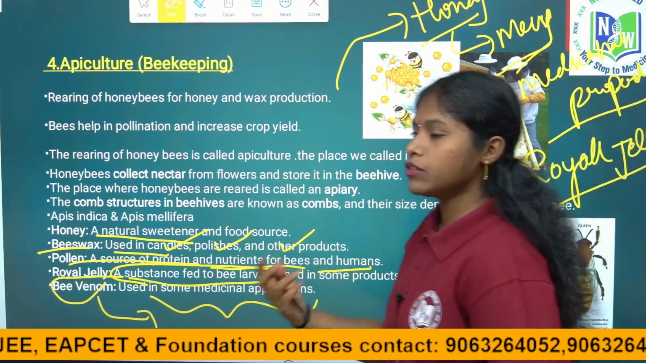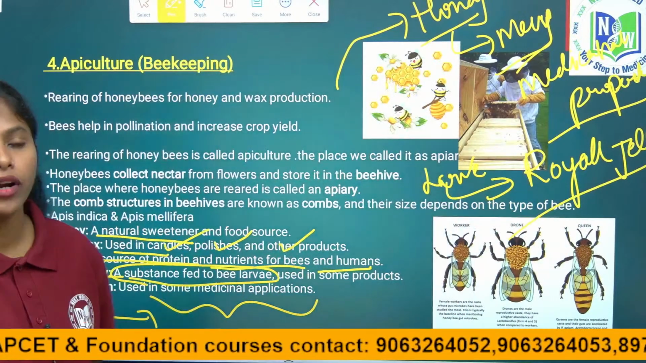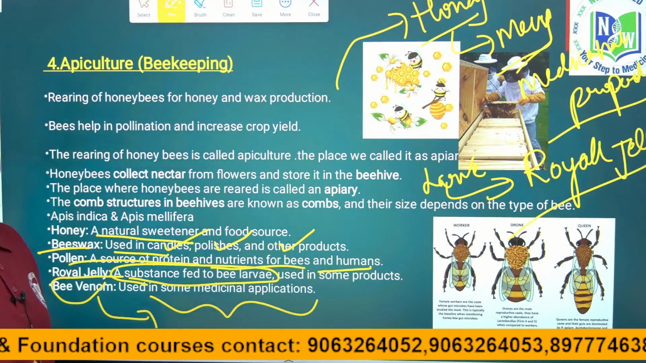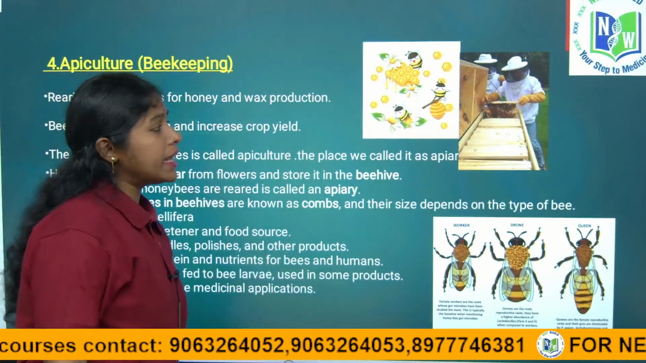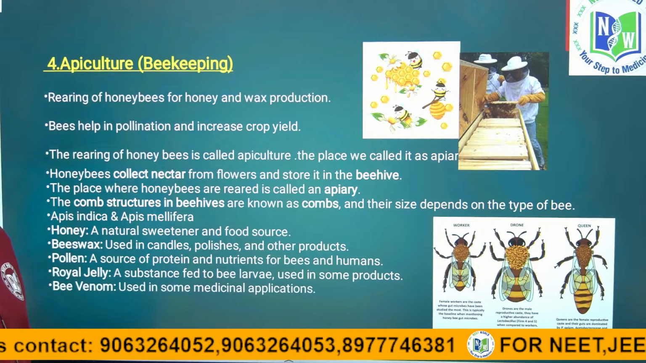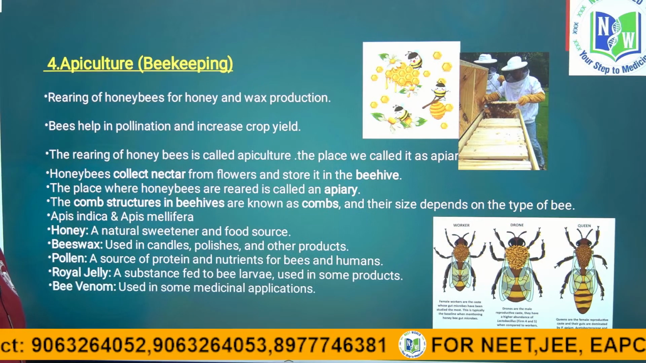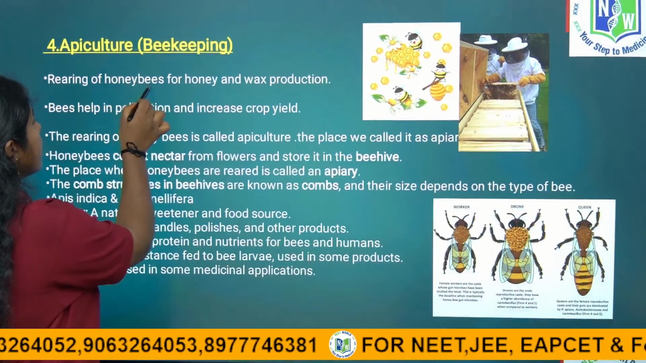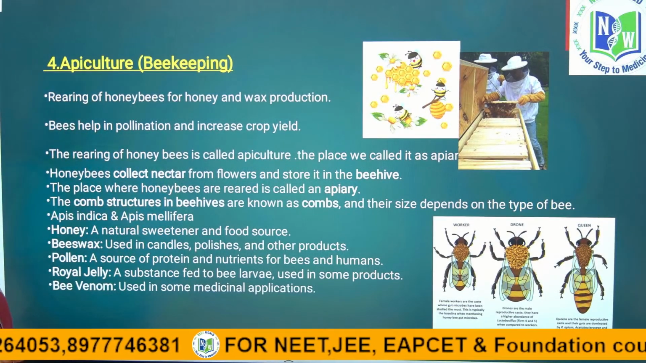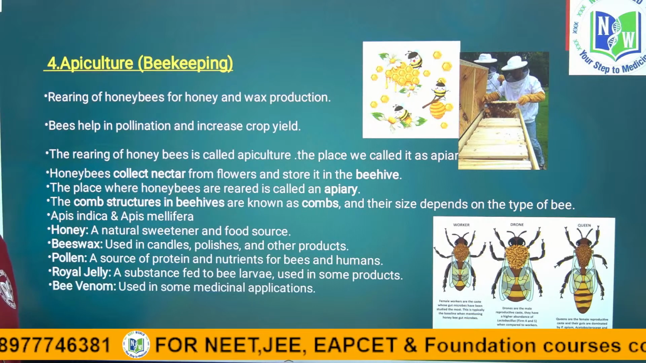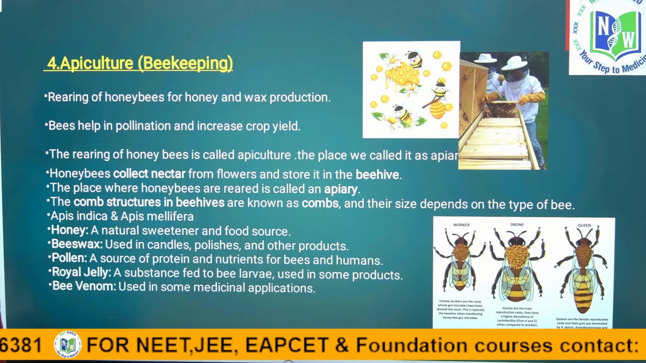And it is involved in the commercial making of products like candles, polishes, cosmetics and all that. Right children? That is why honey is mainly reared. Who will collect honey? Honeybees collect it. Right children? So the rearing of honeybees we call apiculture. The place where we rear the honeybees we call an apiary.